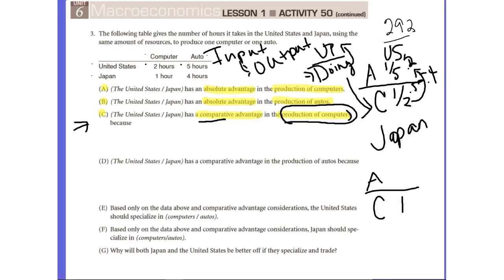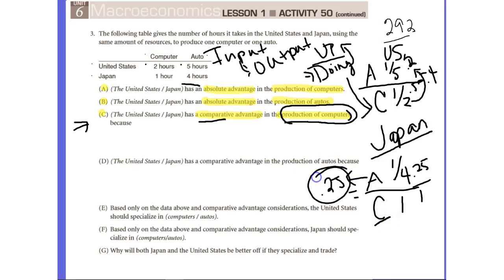In 1 hour, Japan can produce 1/4 of an automobile. It takes 4 hours to produce one, so within 1 hour they can produce 1/4. Now to reduce, 0.25 over 1 is equal to 0.25. So the opportunity cost for Japan of producing computers in terms of automobiles is 1/4 or 0.25 of an automobile.